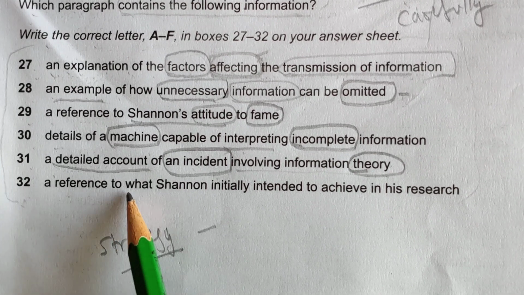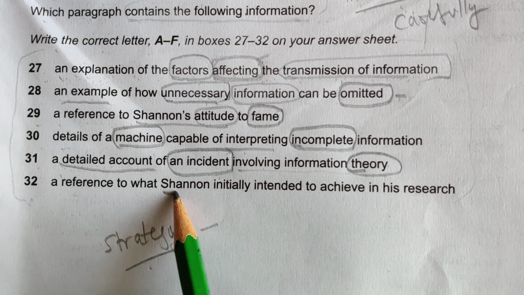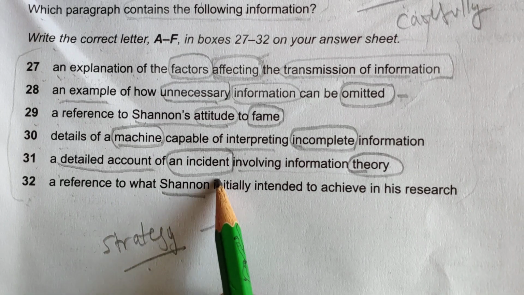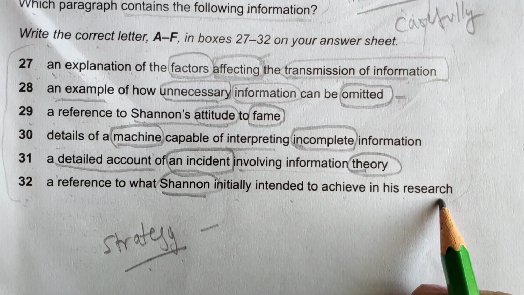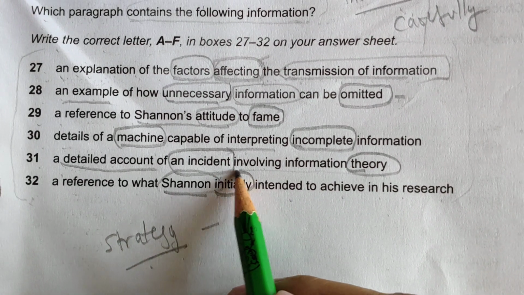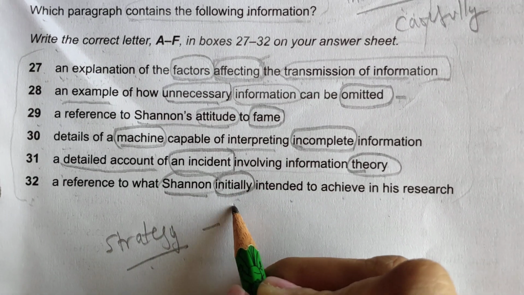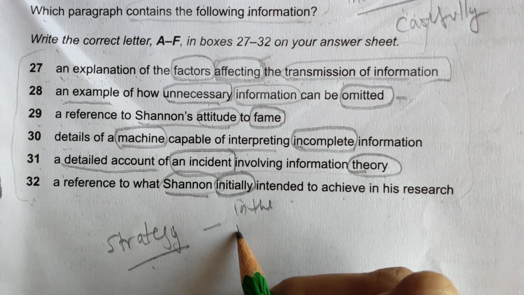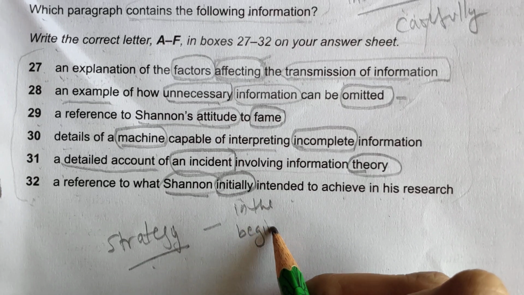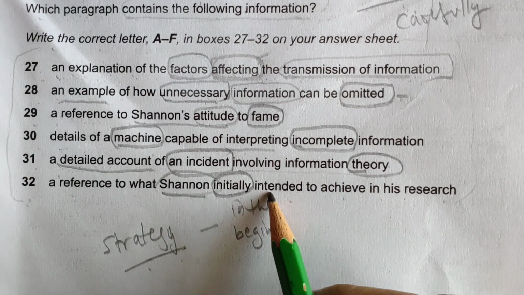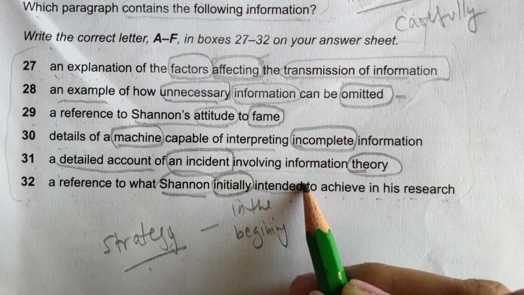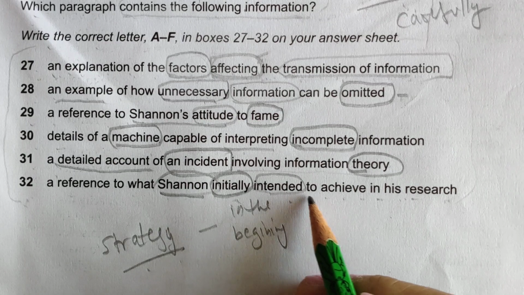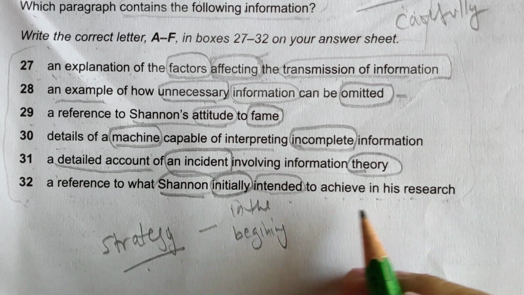32 is a reference to what Shannon initially intended to achieve in his research. Okay, Shannon again, it's a name. Initially here means in the beginning, in the starting. Intended here means wanted to achieve in his research.